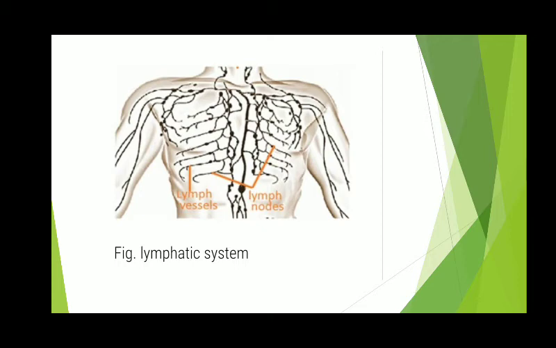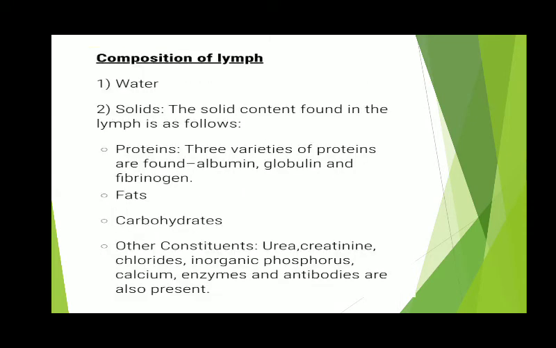And what do these lymph nodes contain? They contain a special type of white blood cells that are known as lymphocytes. And what is the function of lymphocytes? They are involved in cleaning of lymph and protecting our body from disease. And lymph vessels are connected to the large veins of our blood circulatory system. Got it? Now we will see what is the composition of lymph.